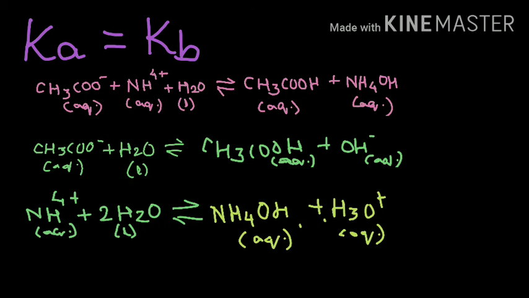Also we remember the case here, that the acid dissociation constant is equal to the base dissociation constant. So always keep in mind, when Ka is greater than Kb, the solution is going to be acidic in nature. When Kb is greater than Ka, the solution is going to be basic, and when Ka is equal to Kb, the solution is going to be neutral in nature.